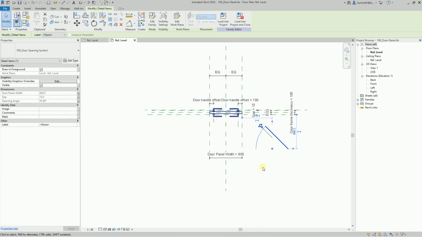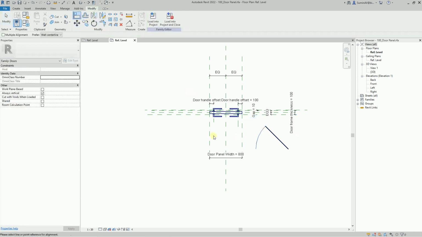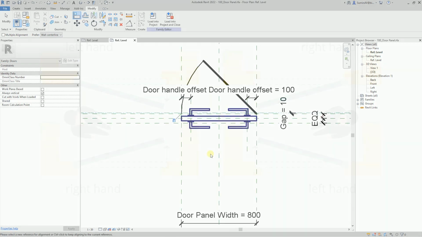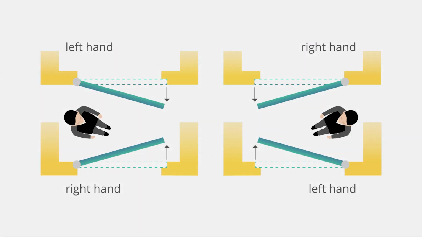Now, let's align the nested family instance to get it in the correct position. The door opening symbol is now set to a position that shows us the left-hand outside screen.